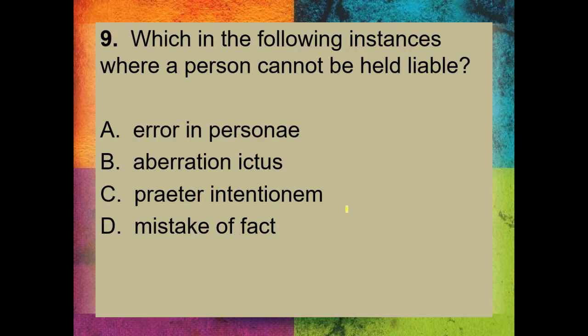9. Which of the following are instances where a person cannot be held liable? A, error in personae. B, aberratio ictus. C, praeter intentionem. D, mistake of fact. Hindi ka liable sa mistake of fact. Okay, sa mistake of fact.